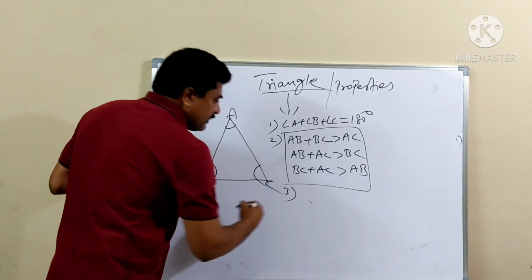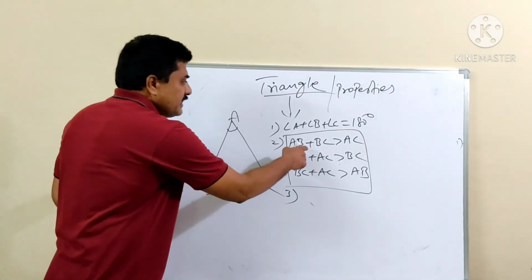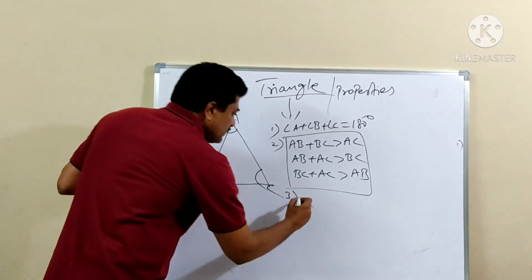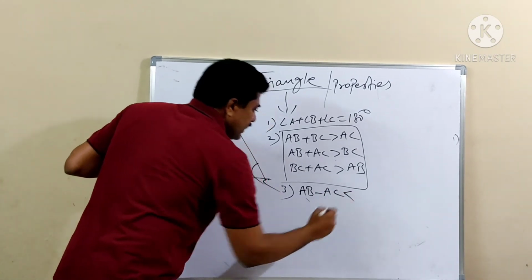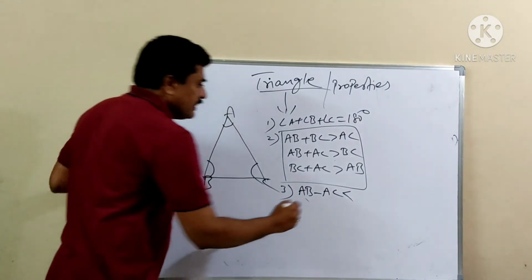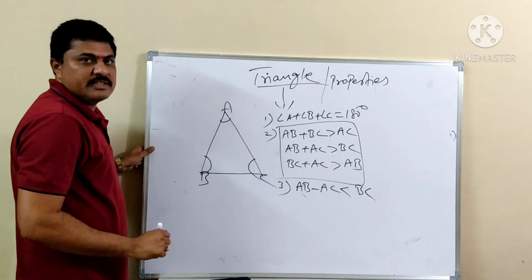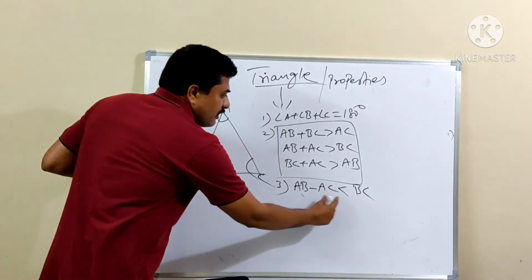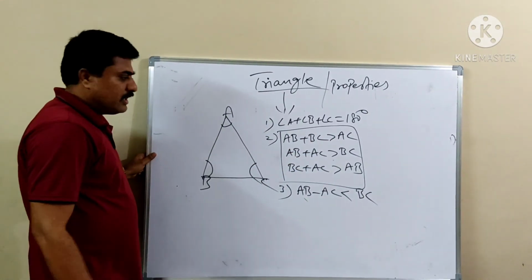Coming to property 3, the difference of any two sides of a triangle. Here addition means sum we have done. Difference means subtraction. AB minus AC is less than BC. Again we are having three cases. Means difference will always be less than the third side. Sum will always be greater than the third side.